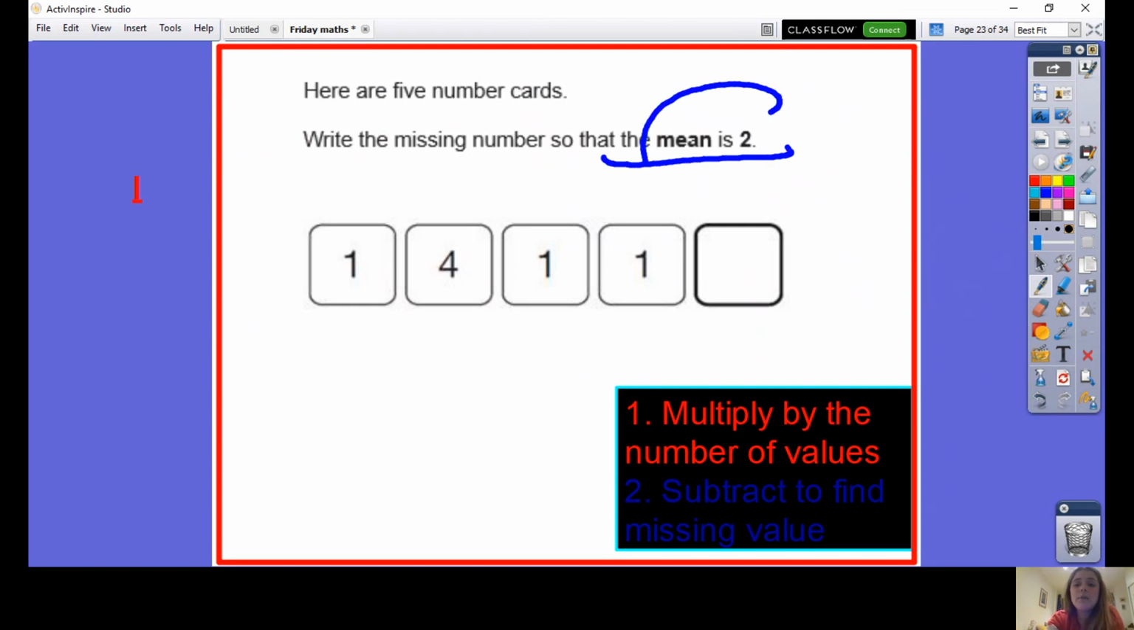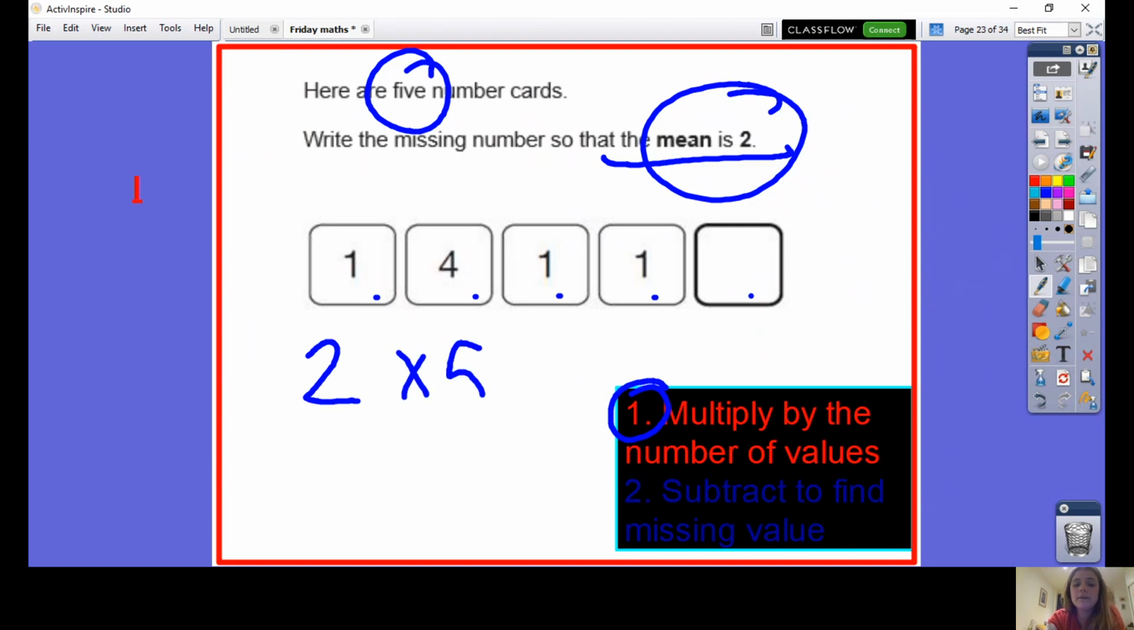Once again, I know the mean is 2, and I know there are 5 cards. 1, 2, 3, 4, 5. So my first step is to multiply the mean, 2, by the number of cards, 5. 2 times 5 is 10.